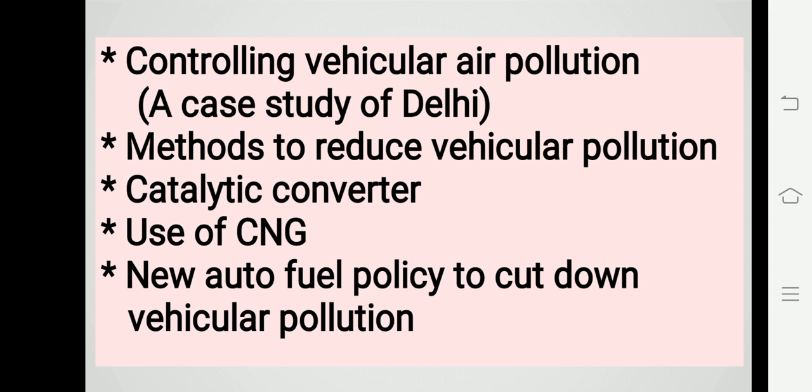In this class we studied the methods to reduce vehicular pollution. The first method is the catalytic converter. It is a vehicle emission control device that converts the toxic pollutants in exhaust gas to less toxic pollutants.